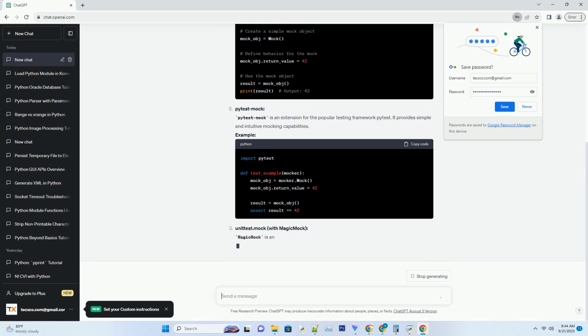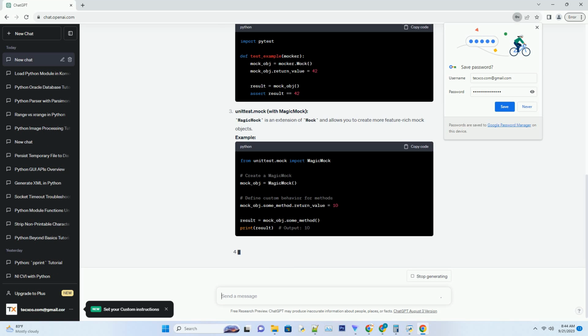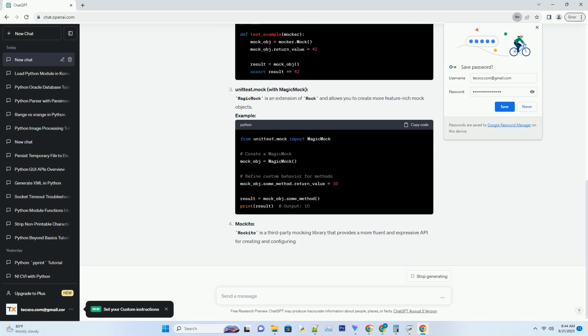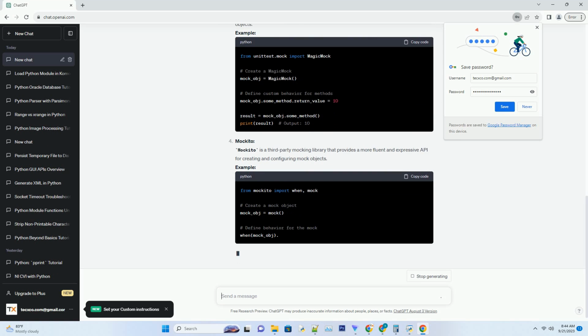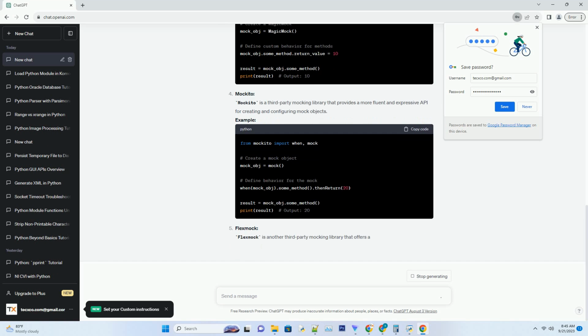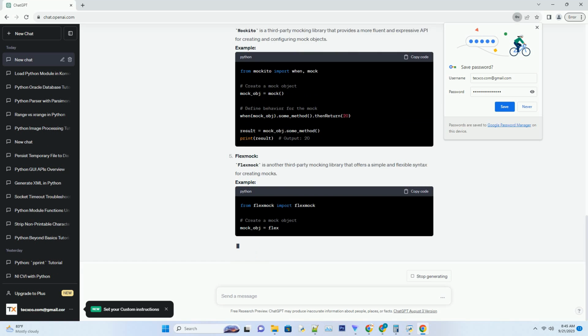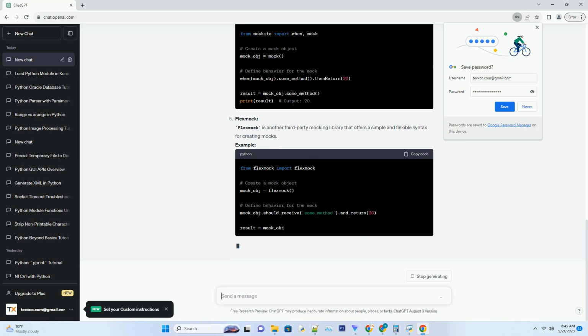I'll introduce you to some popular Python mocking libraries and provide code examples for each one. unittest.mock, part of the Python standard library. unittest.mock, introduced in Python 3.3, is a powerful and versatile mocking library. It provides Mock and MagicMock classes to create mock objects.